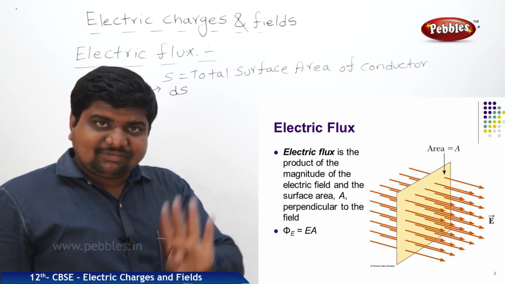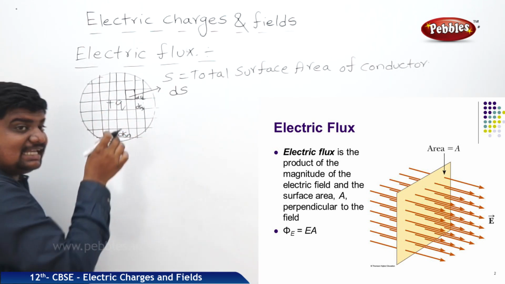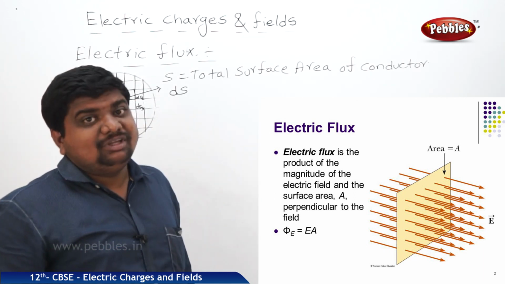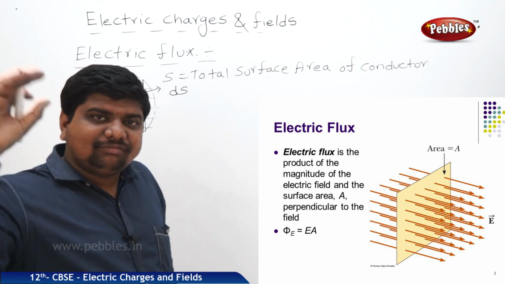The number of electric field lines which are passing through the unit surface area of a conducting medium at an angle of 90 degrees is called electric flux.